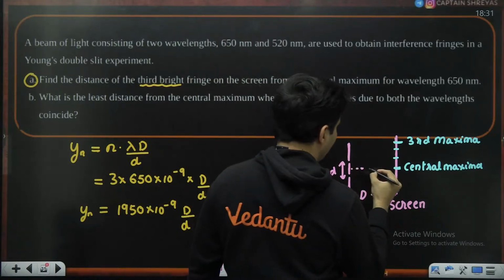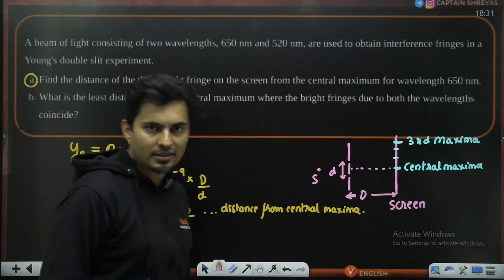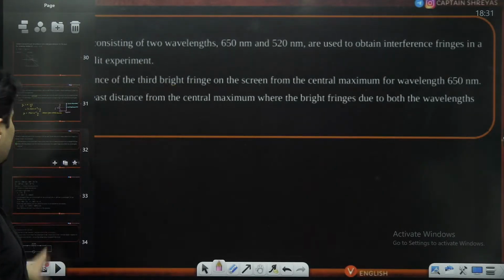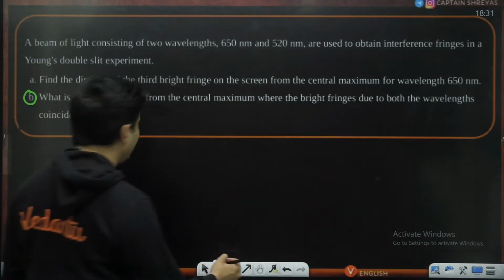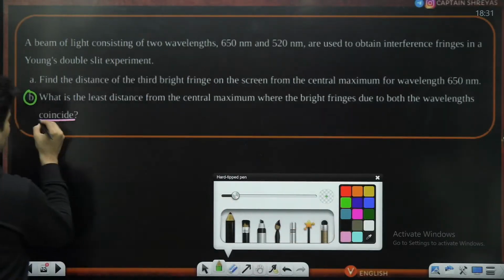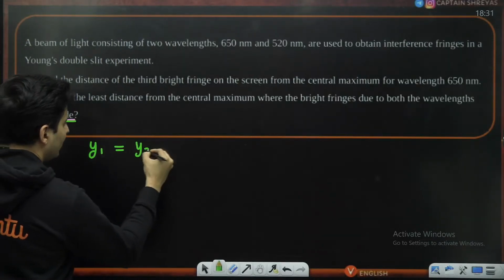Central maxima is directly in front of the midpoint of the slits. Yeah, directly in front of it. Okay. So now the question is, where will they meet? If they have to coincide, one thing is for sure: y of the first wavelength should be y of the second wavelength.